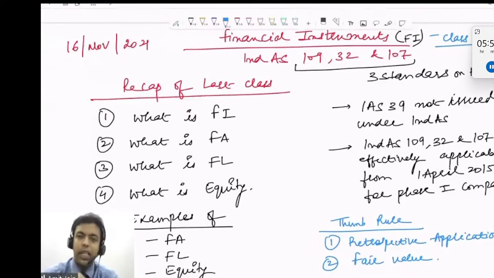Okay. In the last class, what we have said is that first of all, under IFRS, there used to be another standard called IAS 39, which is an old version of IFRS 9, right? So this IFRS 9 was made applicable from 1st January 2018. But in India, we have adopted IFRS 9 in the form of Ind AS 109 starting from 1st April 2015, guys. That means in India, we have not issued a parallel standard to the old standard under Ind AS, which is Ind AS 39. We have not issued, right? We have issued directly Ind AS 109, which is a parallel standard of IFRS 9.